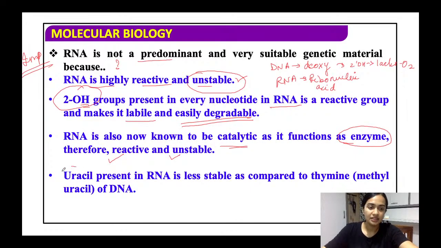And in RNA, uracil is present instead of thymine. So uracil is basically a less stable compound compared to thymine, which is the methyl uracil of the DNA. तो RNA में एक और इशू ये है, इसमें प्रेजेंट होता है थाइमीन के जगह uracil, जिसके वजह से it is not very stable.